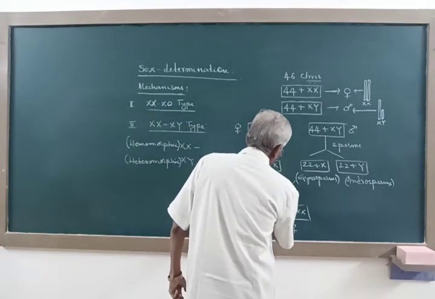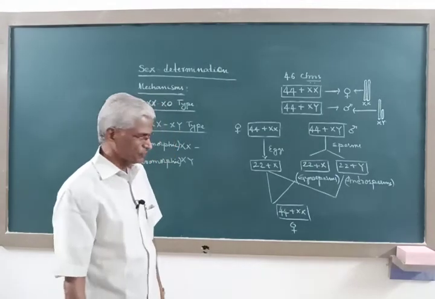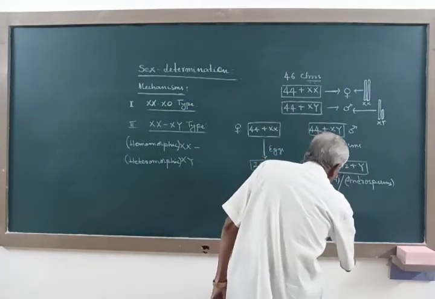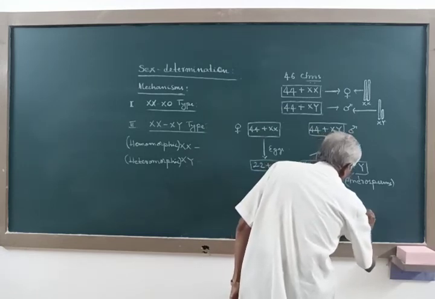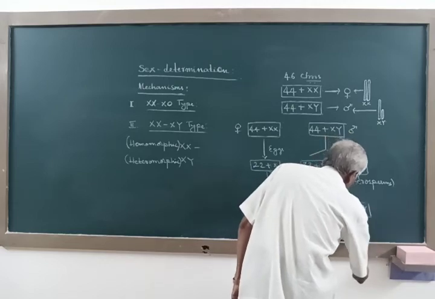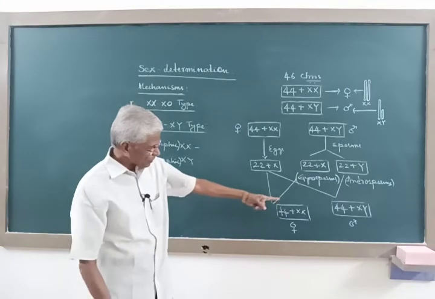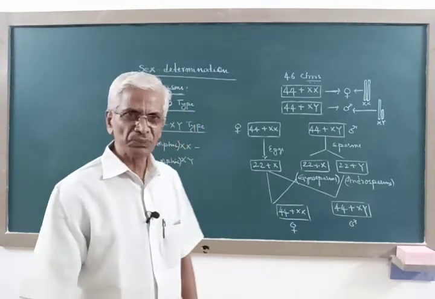Now if the egg is fertilized by the other type of sperm, that is androsperm, the offspring will have 44 autosomes, 1 X chromosome and 1 Y chromosome. Then the offspring will become male. So this is how the sex of the newborn is established in human.